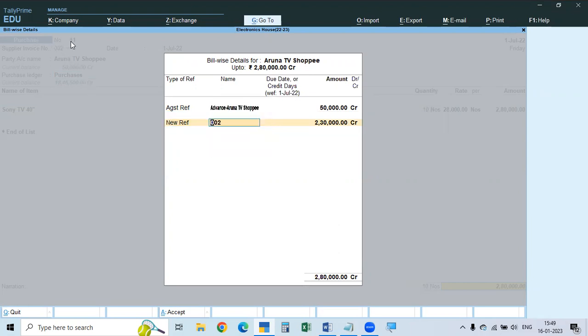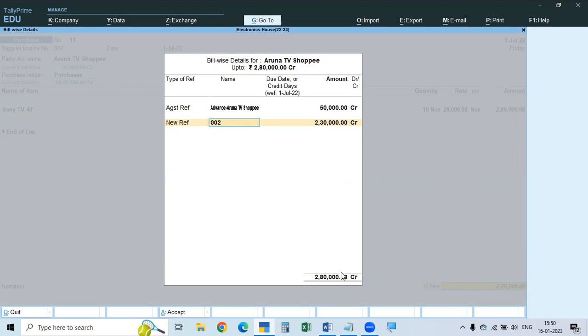In the case of sales, the sales number is the invoice number. In the case of purchases, it is the supplier invoice number, because each supplier will give a different bill, not in serial number. That is why their bill number will be entered there. If you don't give a supplier invoice number, it will take the serial number by default. Now it is already given, so it is taking that.